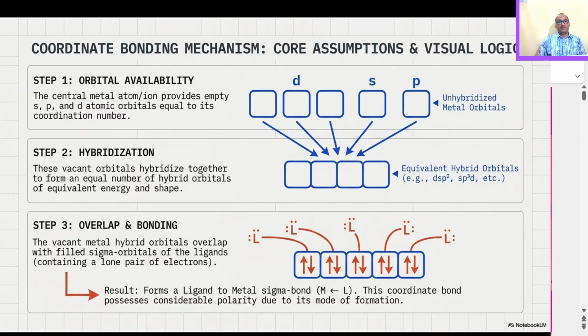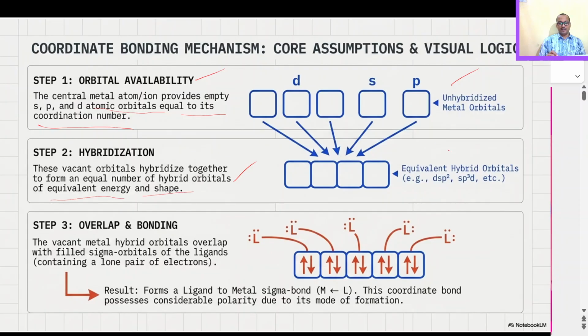So the mechanism behind this valence bond theory: first is the orbital availability. The central metal or ion provides empty s, p, d orbitals equal to its coordination number. So here you can see different s, p, d, f orbitals, and they will hybridize to give rise to an equal number of hybrid orbitals that are of equivalent energy and shape.